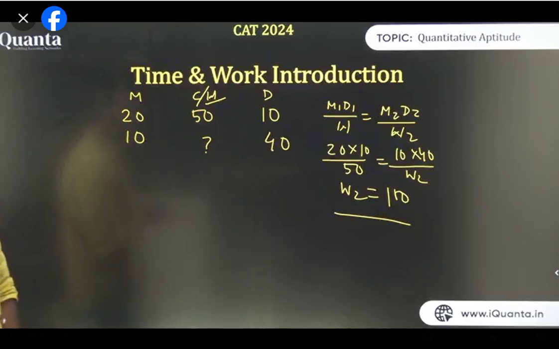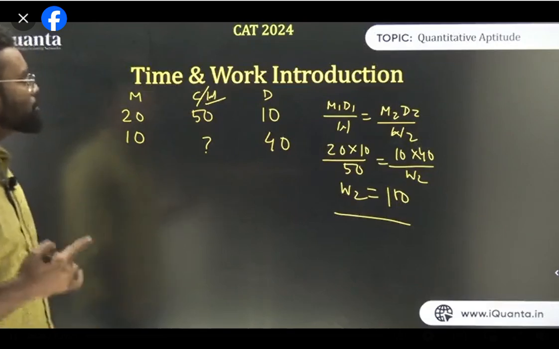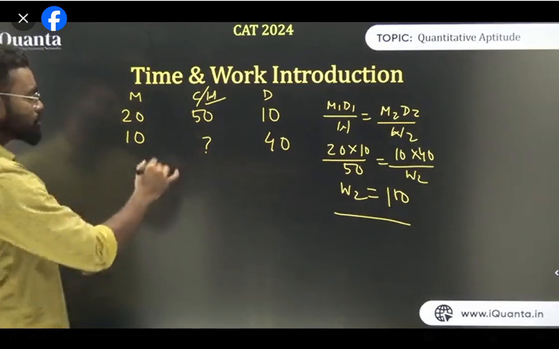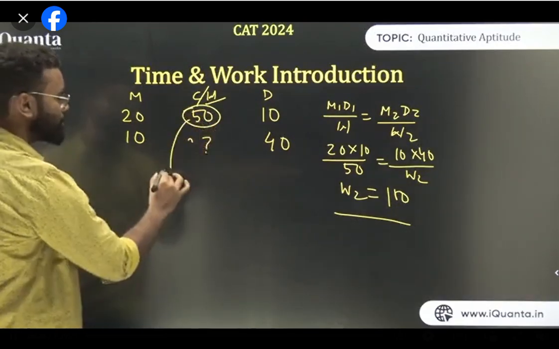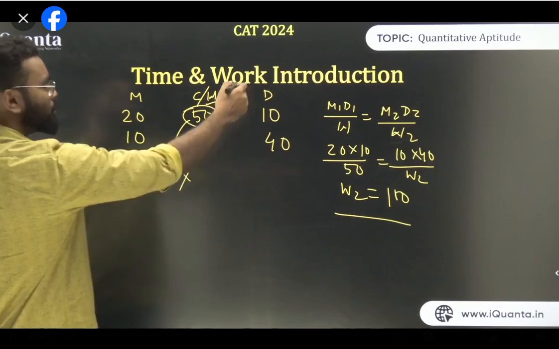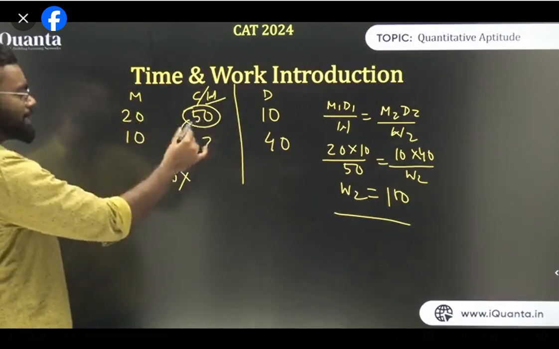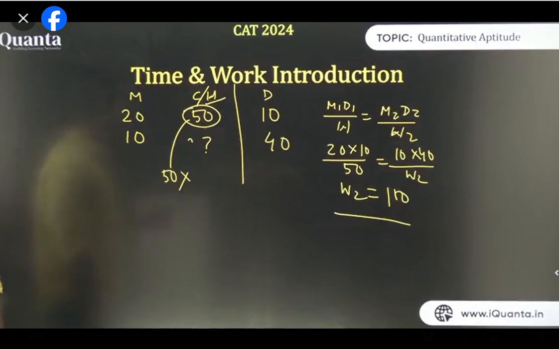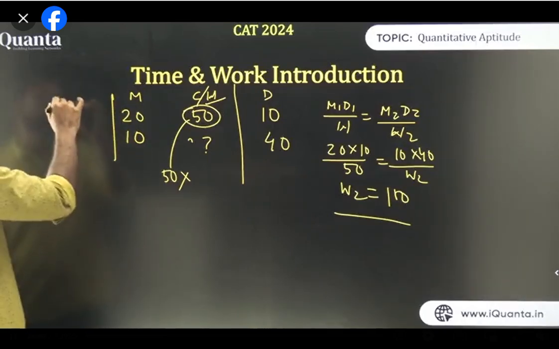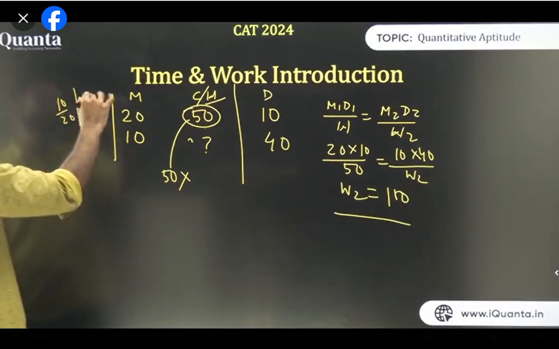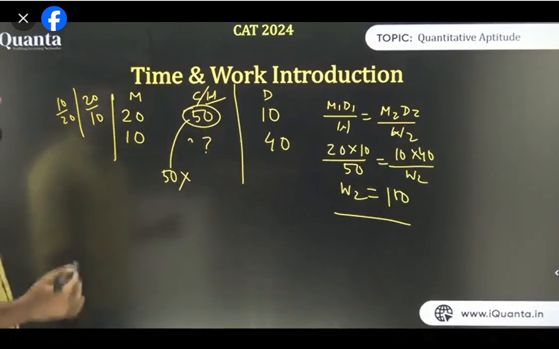please, if you want to use this thing, don't think about efficiency right now. You don't need to use efficiency right now. We will use efficiency when it is required. Now, if I use generally the process of ratio, what I'll do, first 50 is given, I need to find the chairs, so I need to write 50 here. Now think about men and work. If there are 20 men, there are 50 chairs. If it is 10 men, the number of chairs will be less or more? The number of chairs will be less. So I can multiply either with 10 upon 20 or I can multiply with 20 upon 10. As I know, if the number of men is less, the number of chairs will be less.